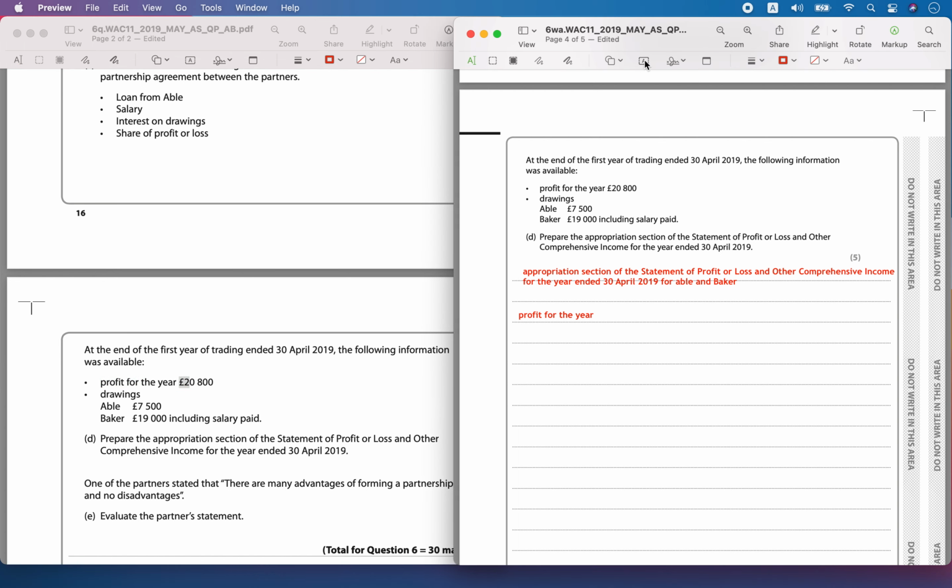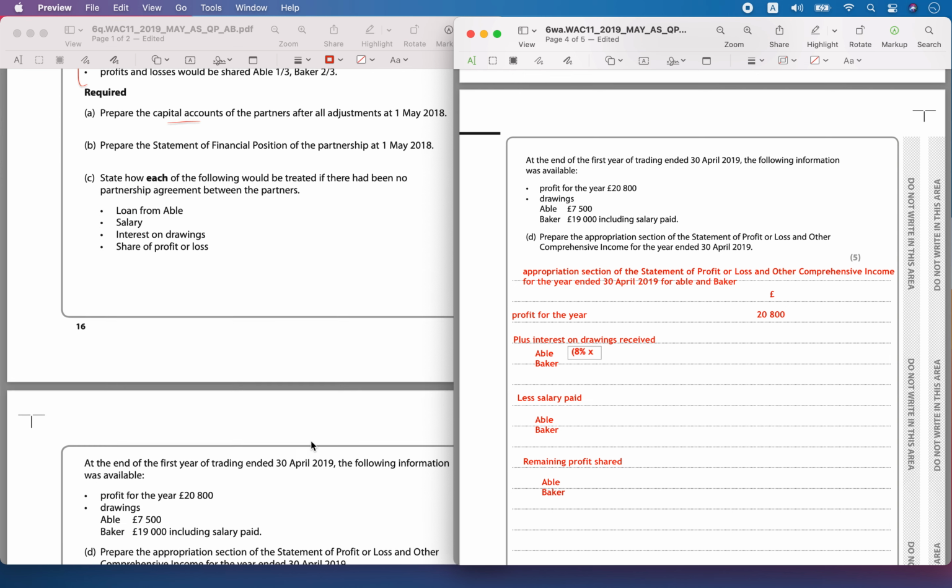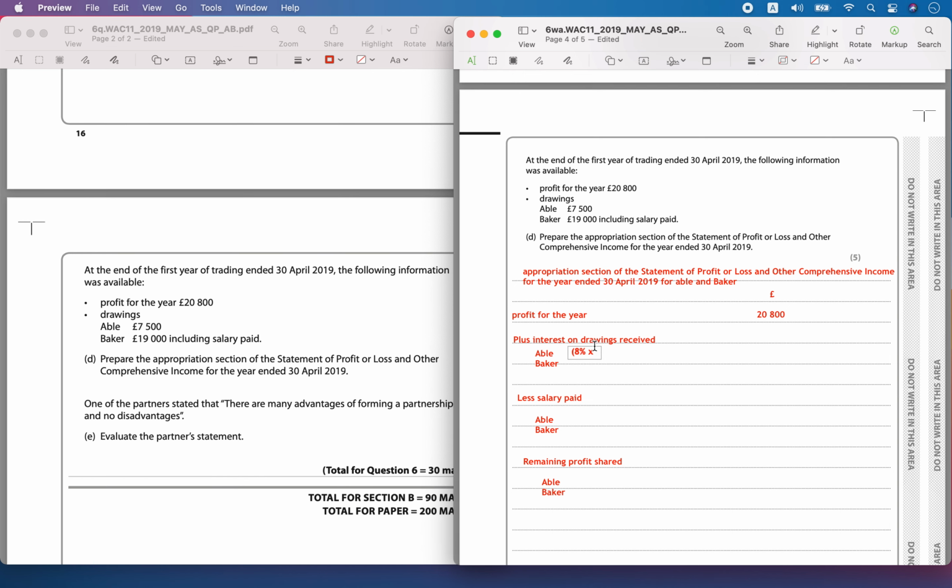The profit for the year was 20,800, so let's write it here. Then you will add any interest received on the drawings made by the partners. So this is coming into the business, and this will be added to the profit. So 8% of 7,500 is going to be 600 pounds.